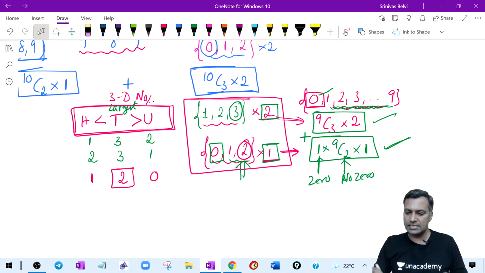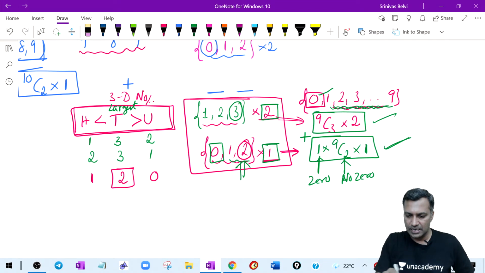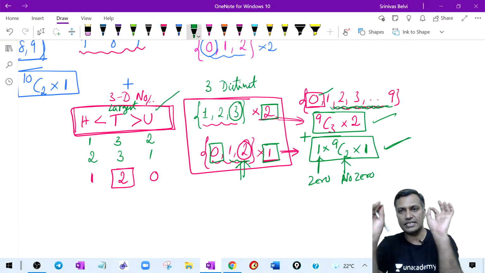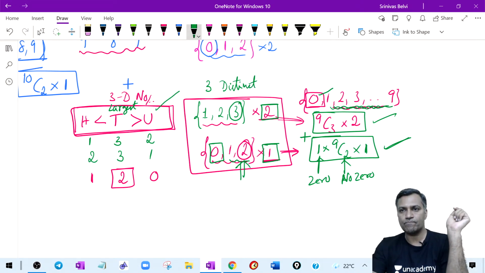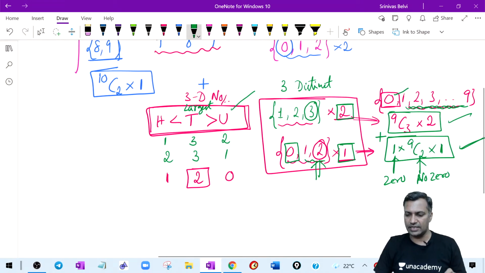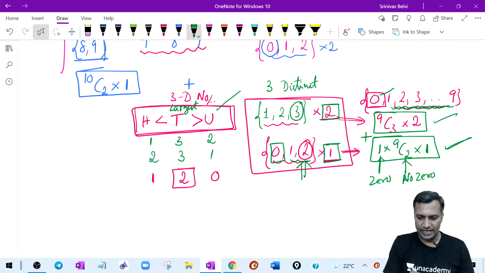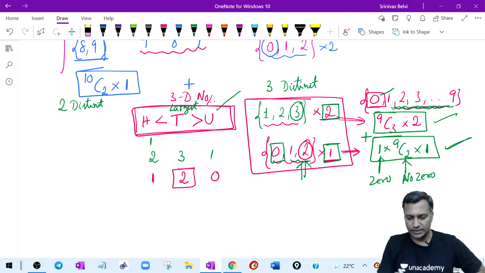I started by saying that case 1, three distinct digits. I will form this condition with respect to 3 distinct digits. Is this clear? 3 distinct cases is clear. Then there is another side of the story, right? I can form this with 2 distinct digits also. Why do I need 3 distinct digits? I can do this by using 2 distinct digits. Right? Okay. 2 distinct digits.